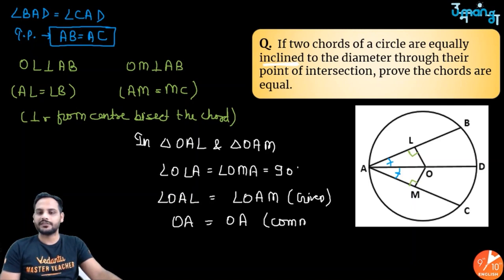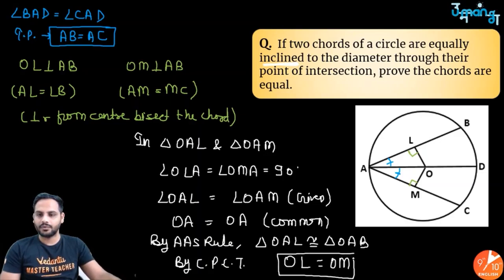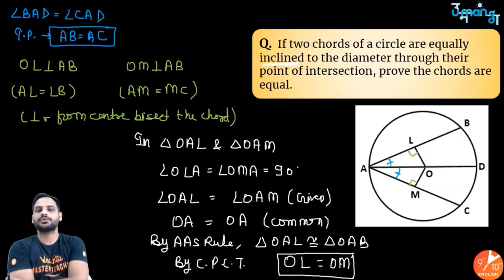So which rule is it? It is the rule in which we have angle, angle, side. So I can say, sir, by AAS rule, we can say triangle OAL is congruent to triangle OAM. So if they are congruent, beta, I can say by CPCT, we can clearly say OL is equal to OM.